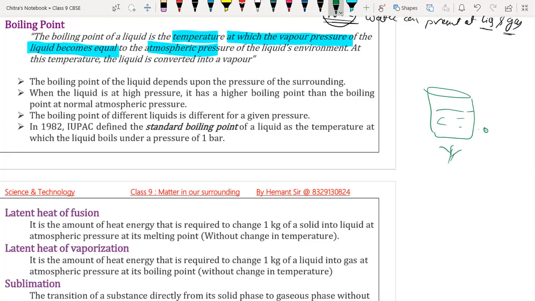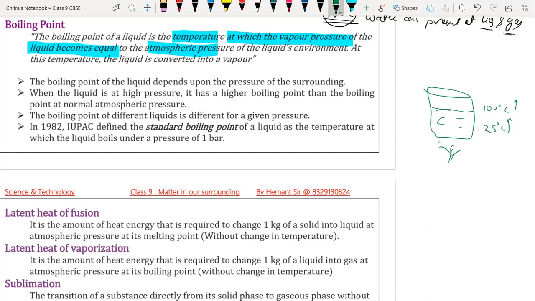Generally at room temperature, water is at 25 degrees Celsius, and the temperature will keep increasing as we provide heat. Once it reaches 100 degrees Celsius, the liquid converts into gaseous form.